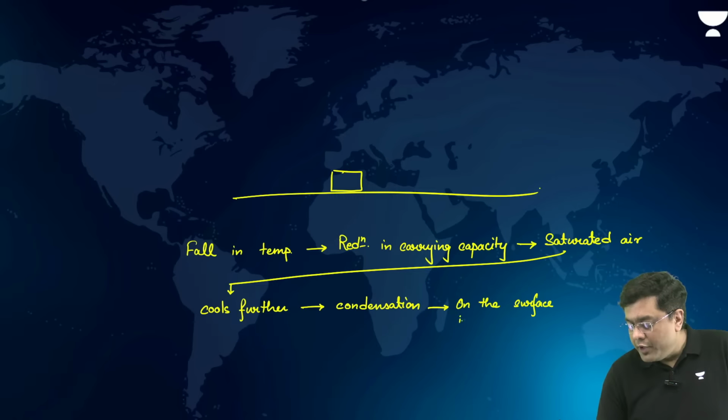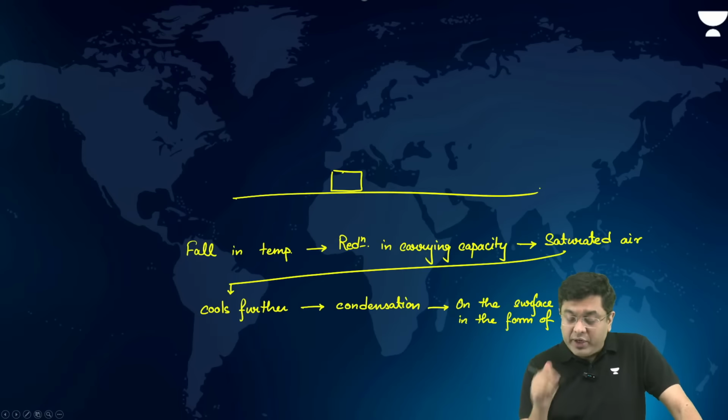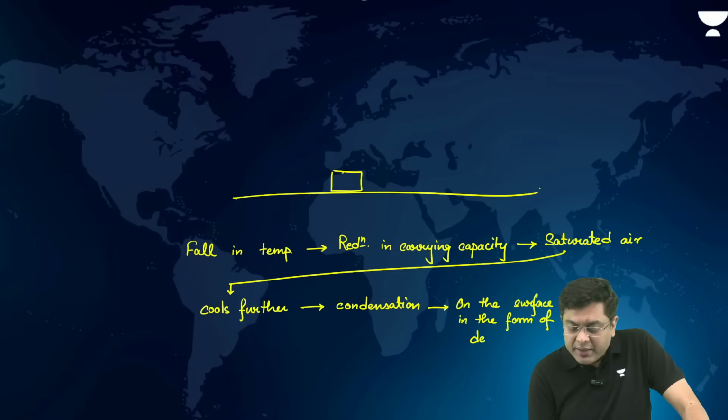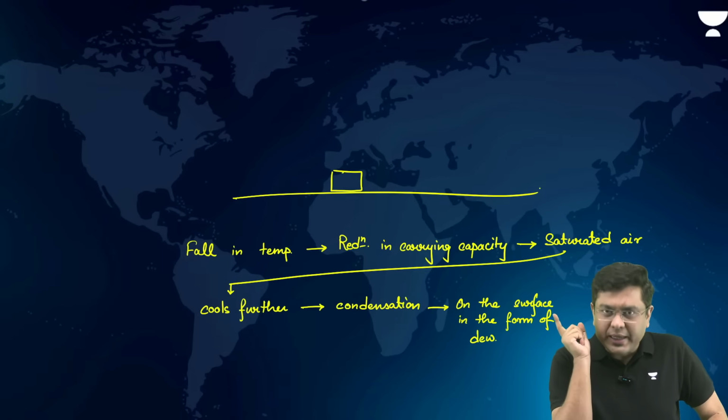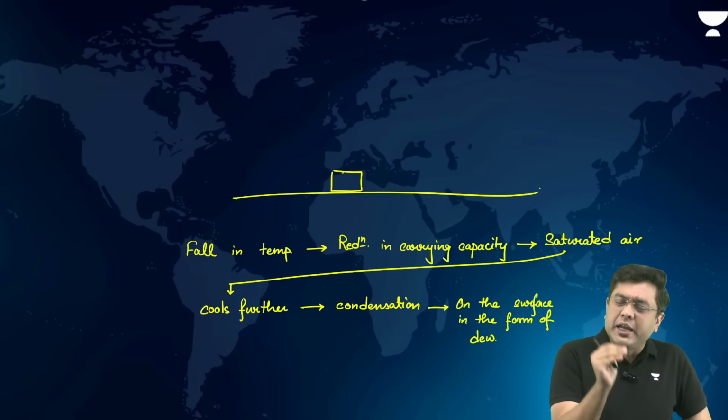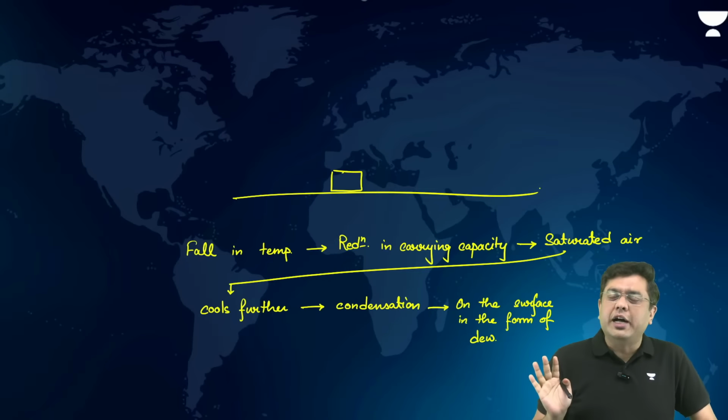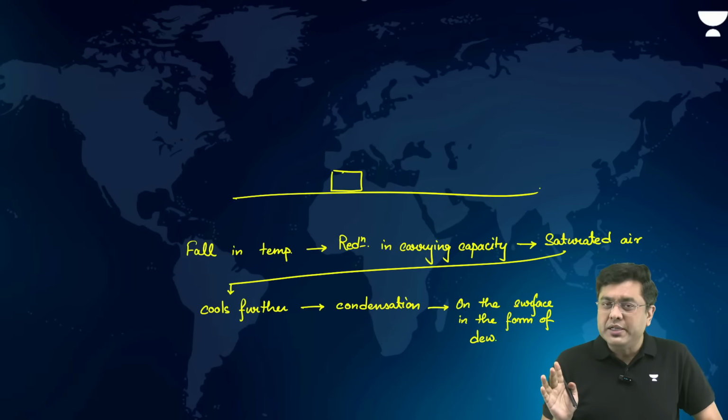In form of dew. The temperature at which, or below which, this condensation starts to happen, that is what is referred to as the dew point temperature. Okay, temperature below which the condensation starts to happen is the dew point temperature.